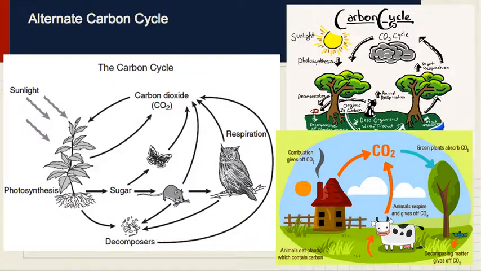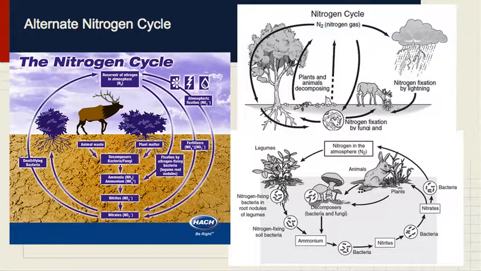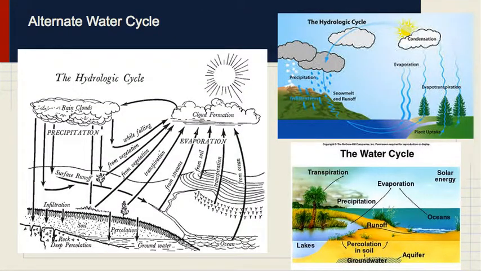Okay, so the next few slides, if you do download or open up this PowerPoint, you can see some different versions of the carbon cycle, a little simpler version of the carbon cycle here. Here's the nitrogen cycle. And lastly, we have the water cycle. So, quite a bit of information in that. Make sure as you're going through all those slides, you're highlighting everything in red. You have the key vocabulary. You're going to need all of this as you work on your practices and you prepare for your quizzes.